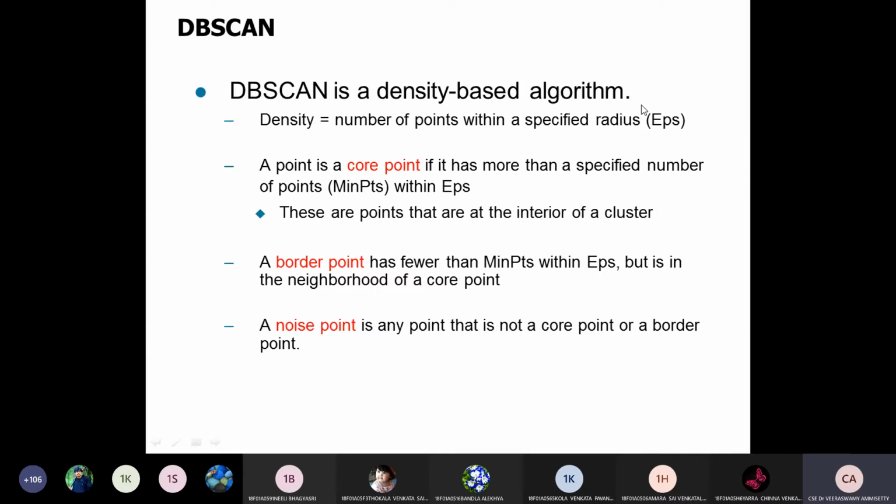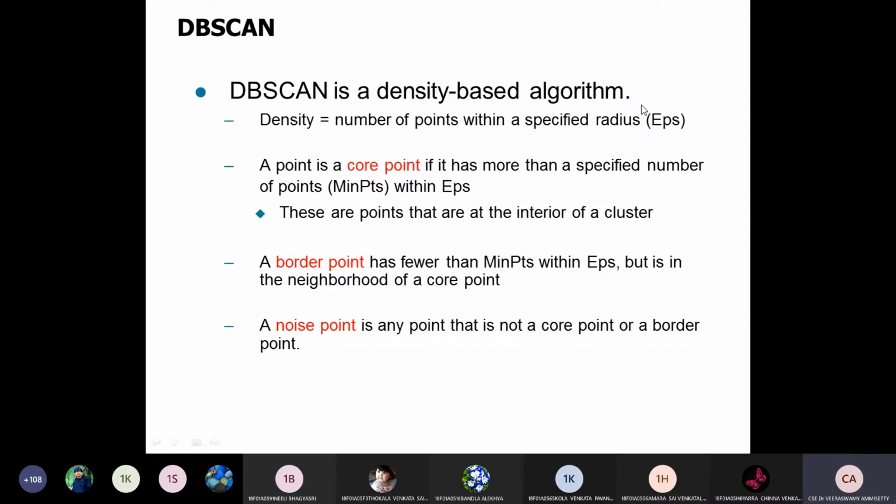Here, density is a very important feature, which is used to get information about the number of points within a specified radius. That is called the epsilon value. So density is also taken as the epsilon value of the particular data set.